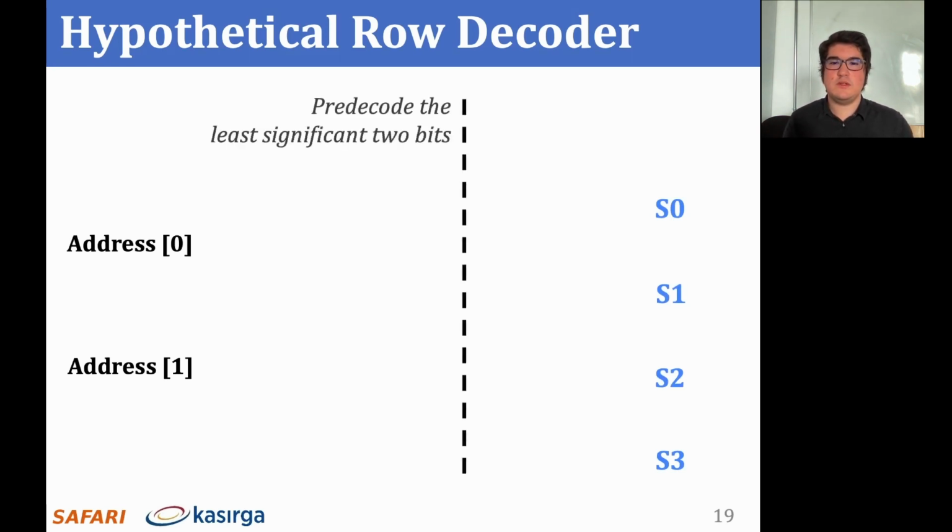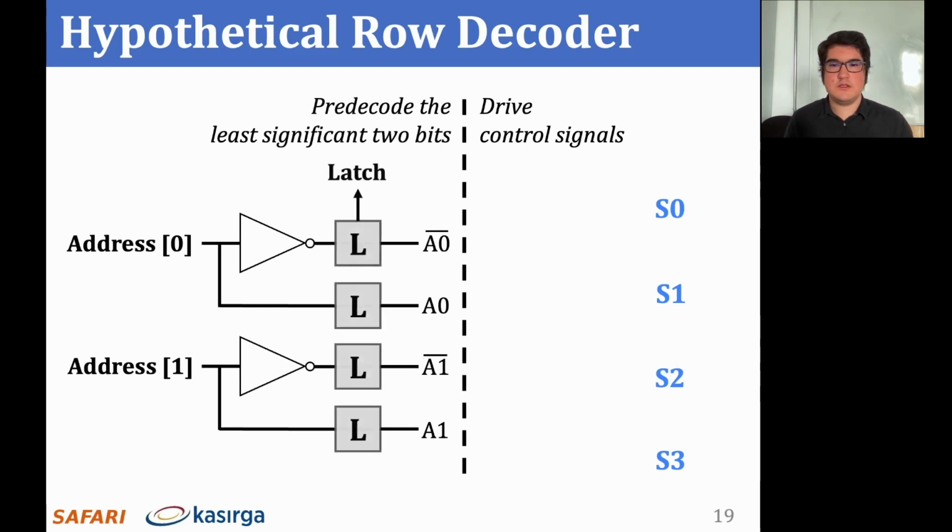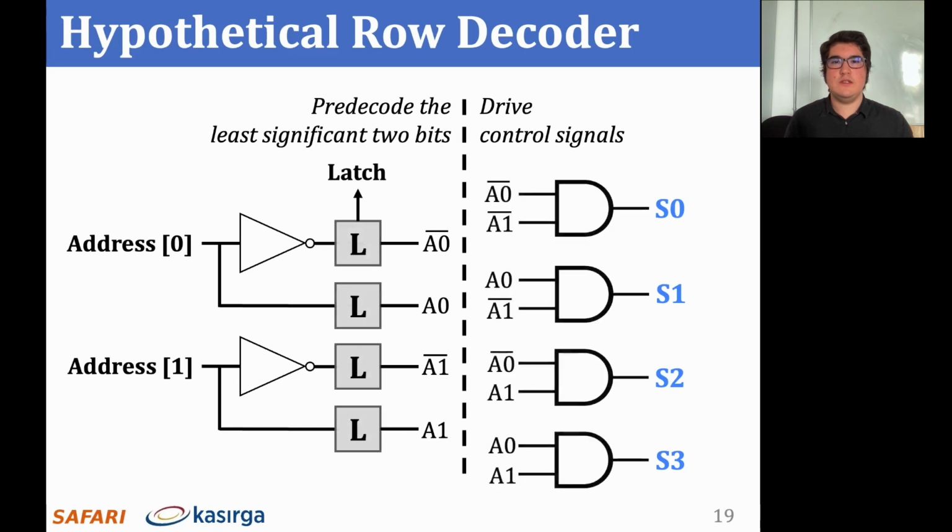First, it pre-decodes the least significant 2 bits to form certain intermediate signals. Then it combines these intermediate signals to drive the control signals. The predecoder outputs the relation between two address bits along with their inverses and latches these signals. The row decoder combines the intermediate signals using two-input AND gates.